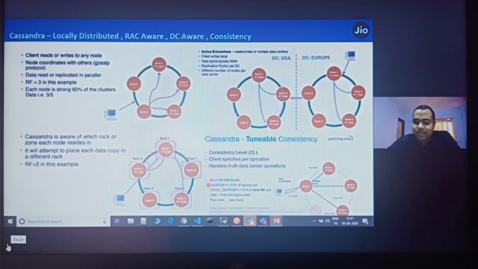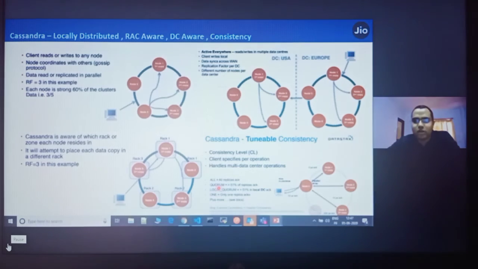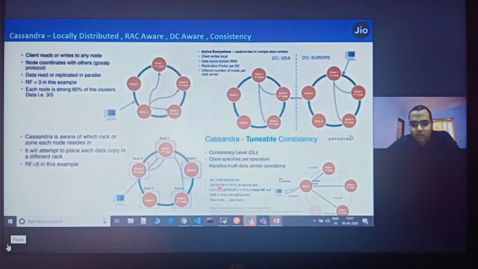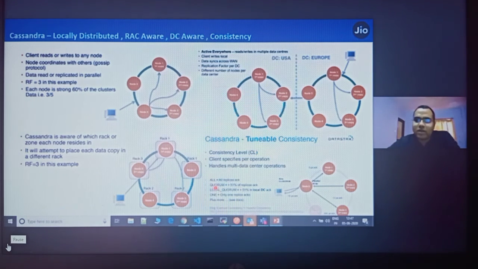You can define consistency levels like all, quorum, local quorum, and one. These are the basic consistency levels that Cassandra has. Quorum is 51% of replicas, so it takes an acknowledgement from 51% of your nodes. For example, with a replication factor of 5, quorum is 5 divided by 2 plus 1, which is around 3. So it will keep your data on 3 nodes.